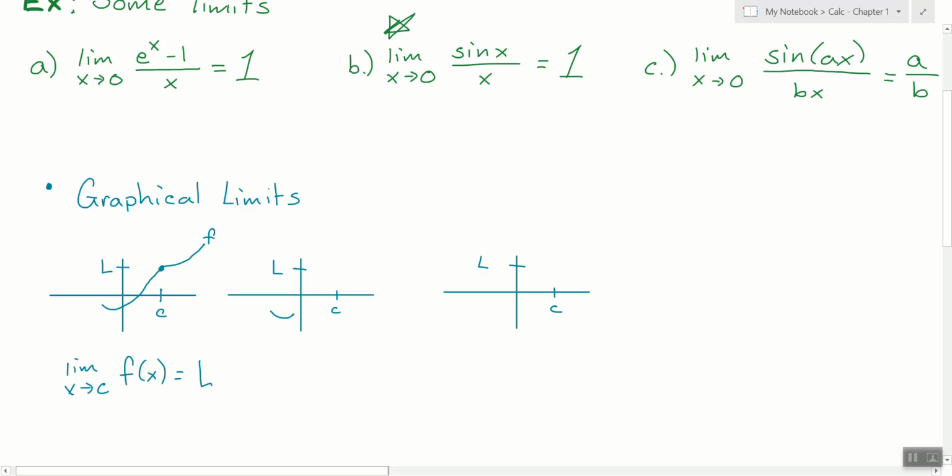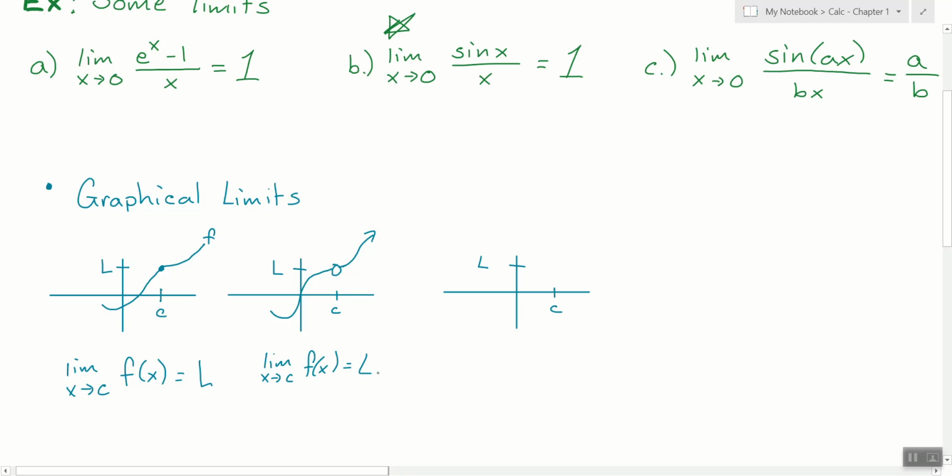Let's have that same kind of looking function. We're going to come up here. Big old open circle. Then it keeps going on. In this situation, as I approach from the left, what is it? As I approach from the right. So do I care that it's defined there? No. As long as they point to the same y value, what are we going to say this limit is? L. It's L. Easy. Piece of cake. So the limit as x approaches c of f of x, once again, equals L.